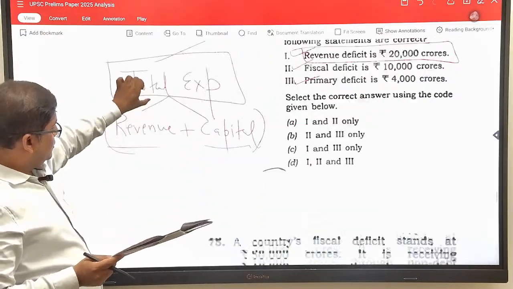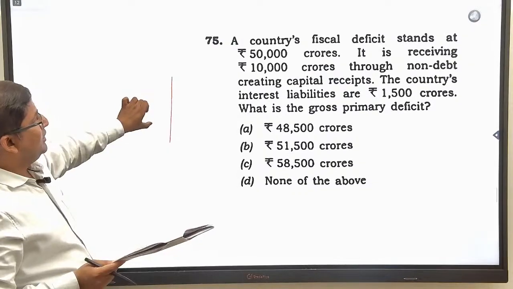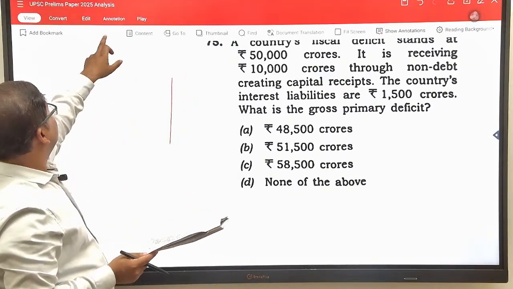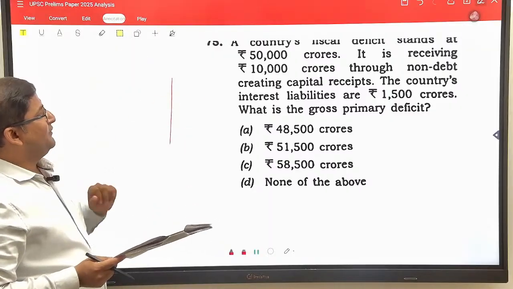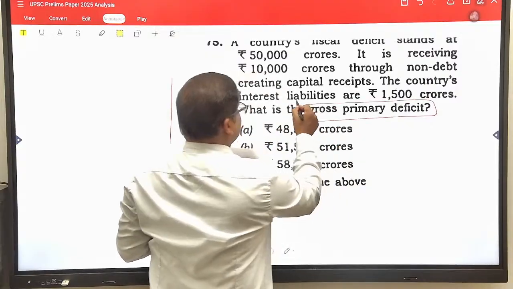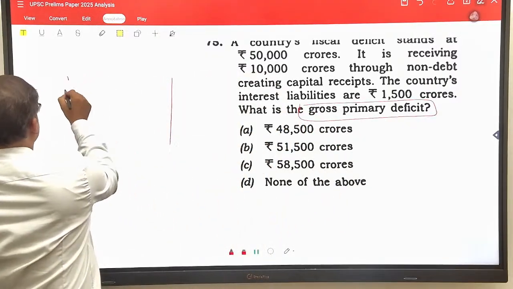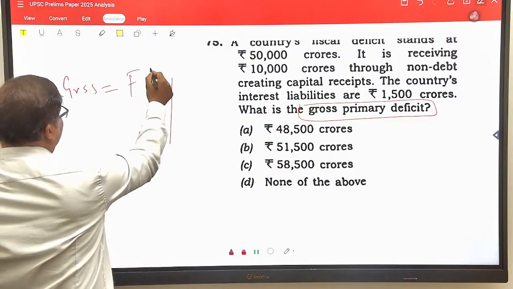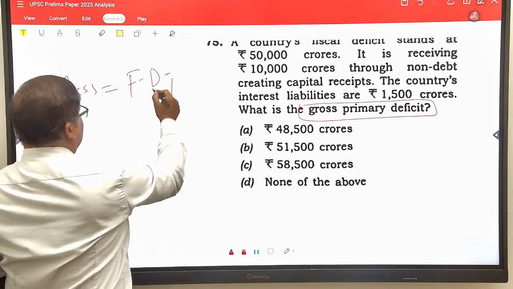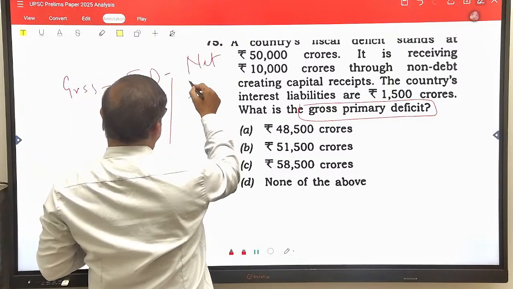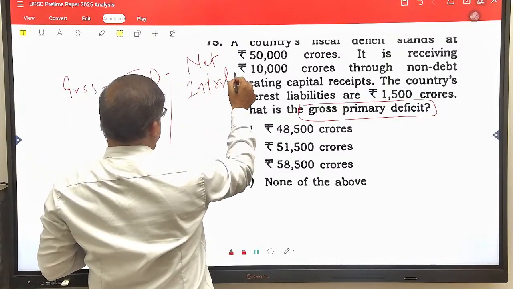Now come to the next question. They have given you simple data and are asking what the gross primary deficit is. There is a simple formula: fiscal deficit minus net interest liability on the government.